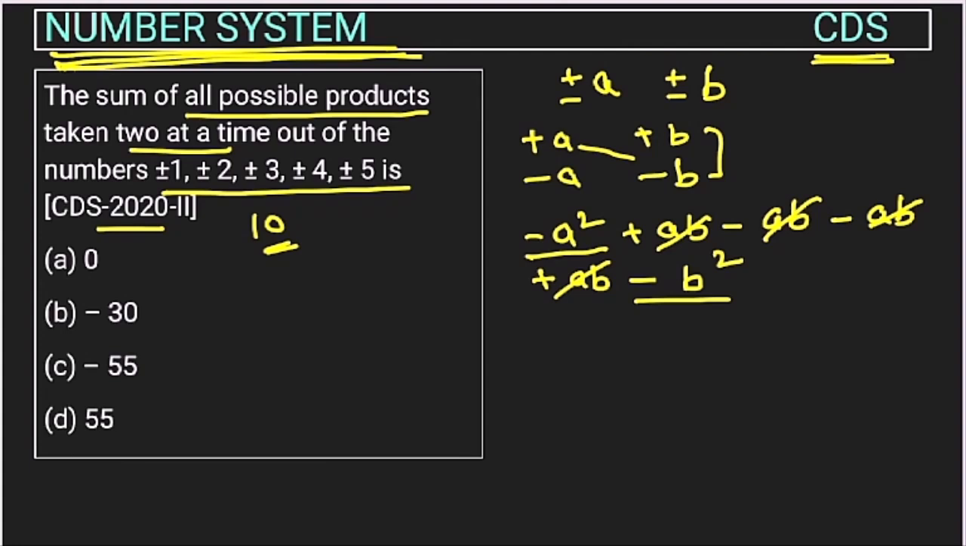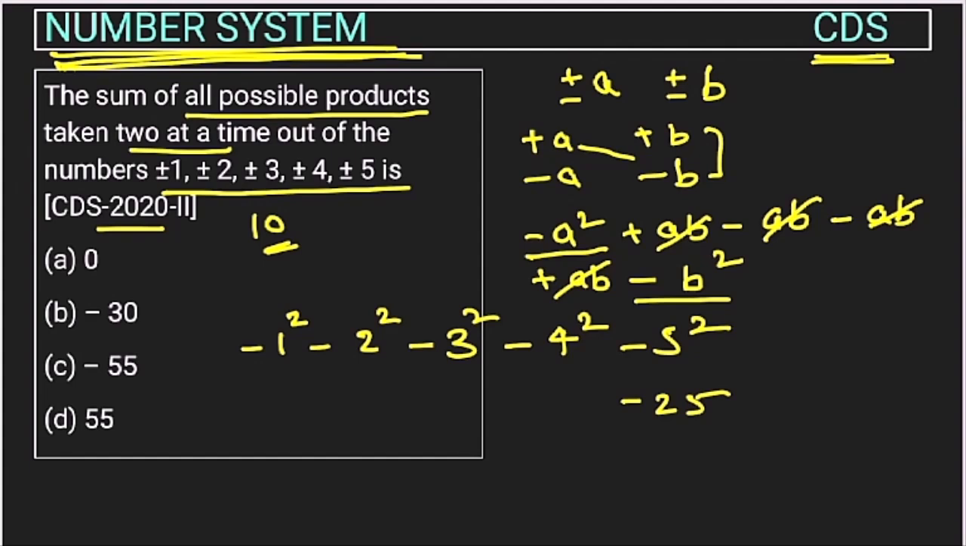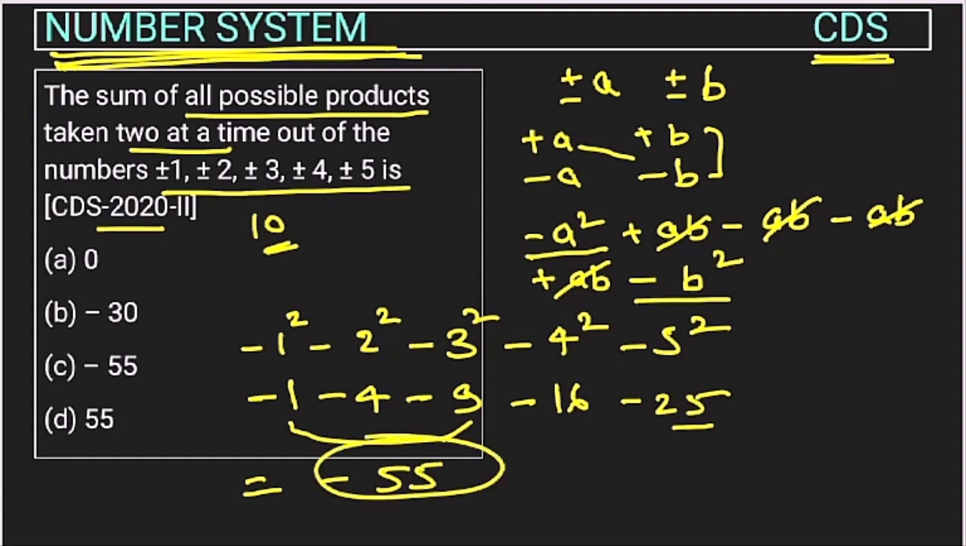So if we directly use this, we can write that the answer will be minus 1 square, minus 2 square, minus 3 square, minus 4 square, minus 5 square, right? So this will be 25, this will be 16, this will be 9, 4 and 1. So this will be the value. 25 plus 16 is 20 more, 25 plus 20 will be 45, and 9 plus 1 is 10. So this will be minus 55. So the answer will be minus 55, and option C is the correct answer.